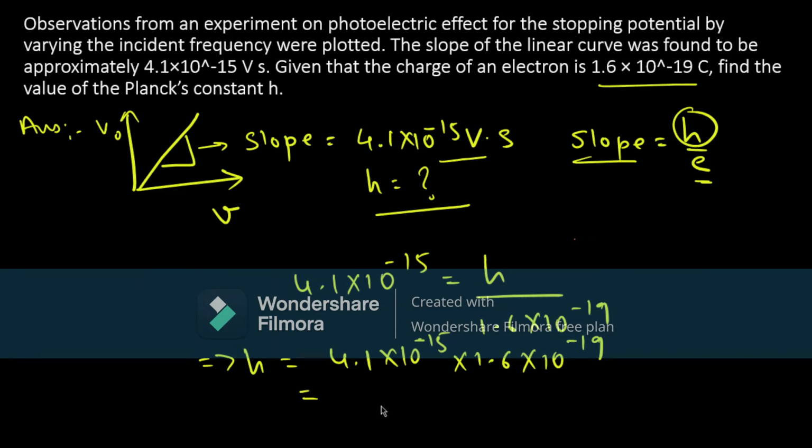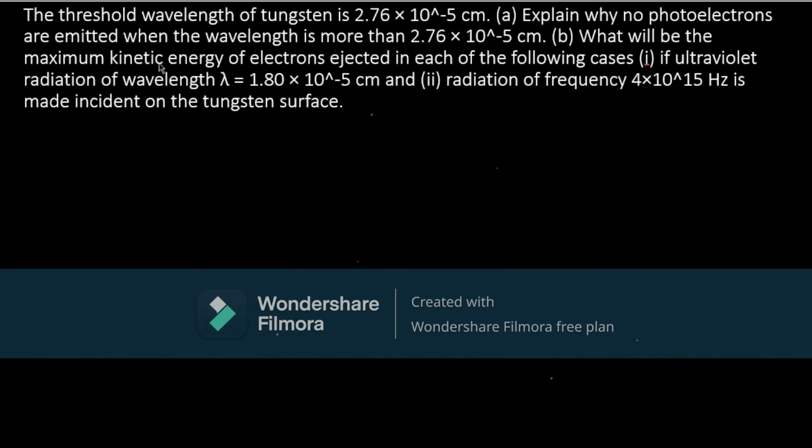Solving this we get 6.56 into 10 raised to minus 34 joule second. Now I know this value is not exactly the value we know of h, but this was experimental data and there might be some errors. Let's see the third sum.